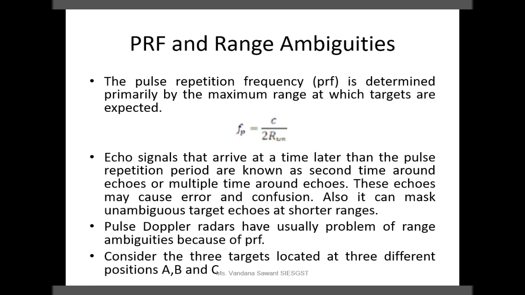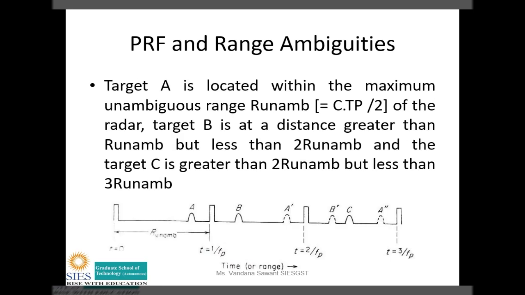For that, consider three different target positions: A, B, and C. Now, target A is located within the maximum unambiguous range. That means whatever echo is reflected back from target A will reach the radar before the radar transmits the second pulse.